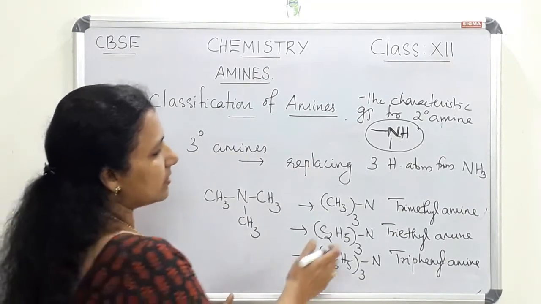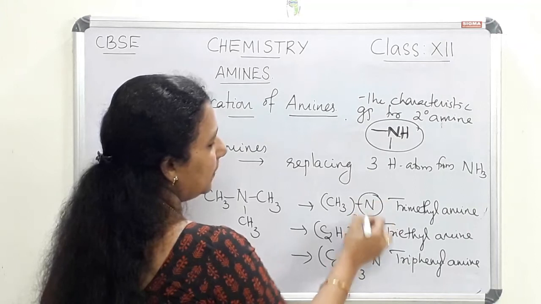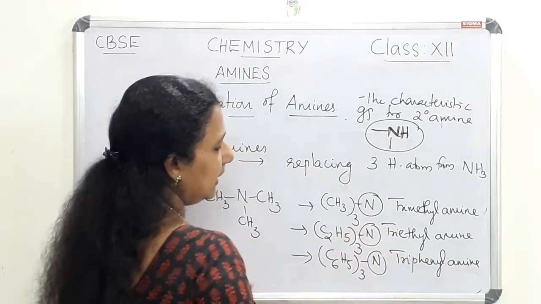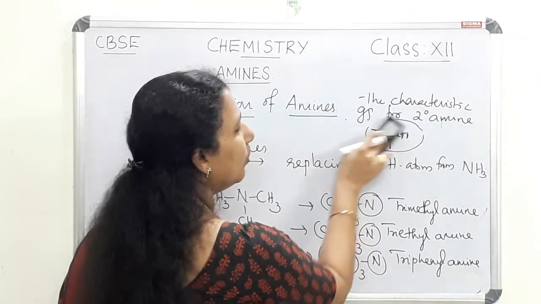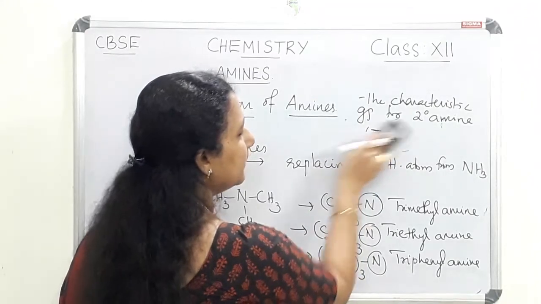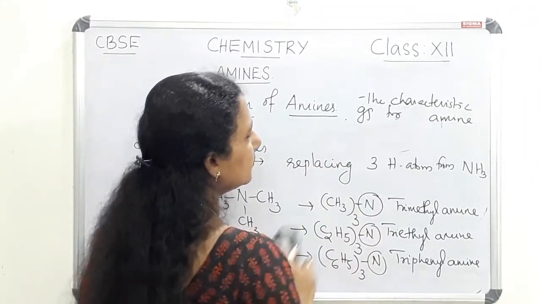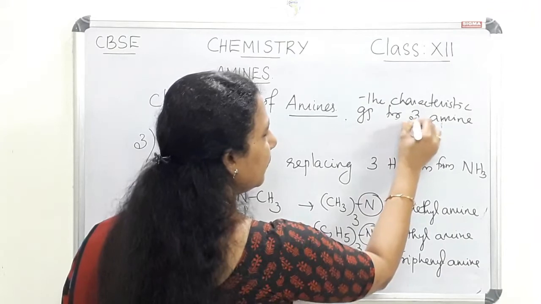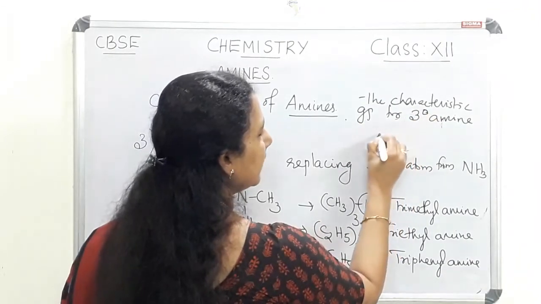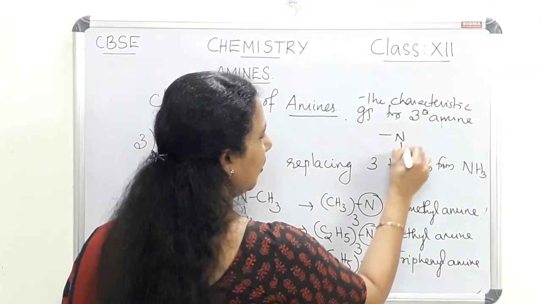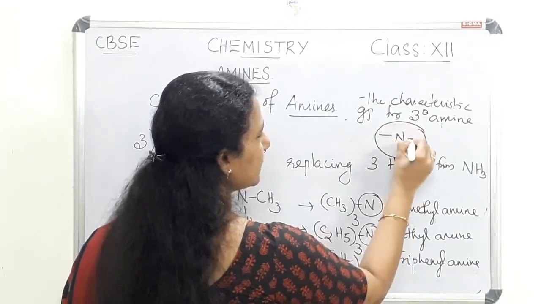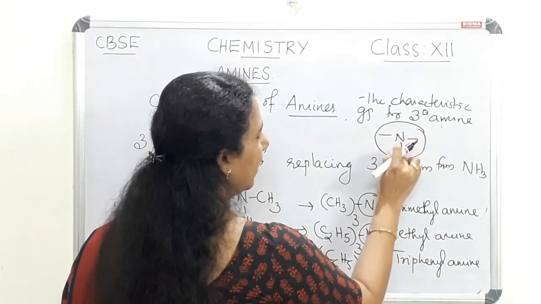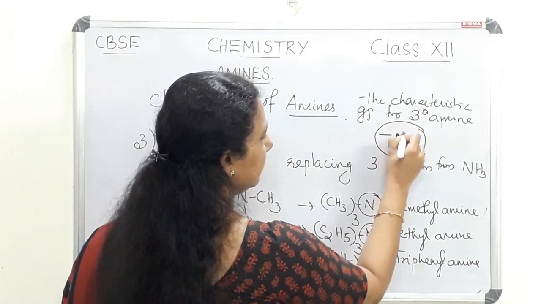In this case also we can see a characteristic group, that is N. N is the characteristic group for tertiary amine. All three hydrogen atoms are replaced from ammonia, and we can write N like this.